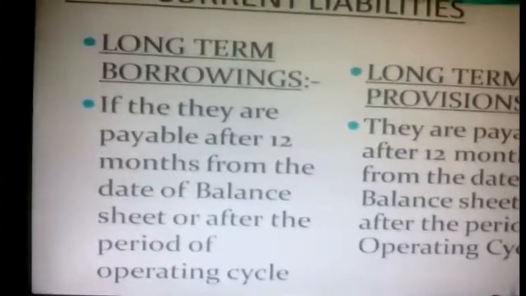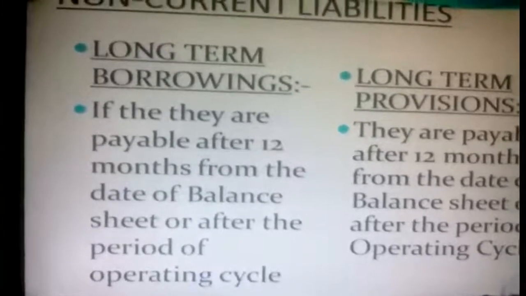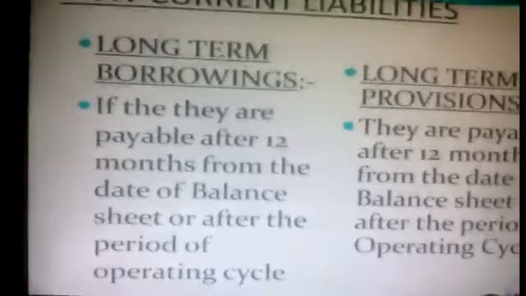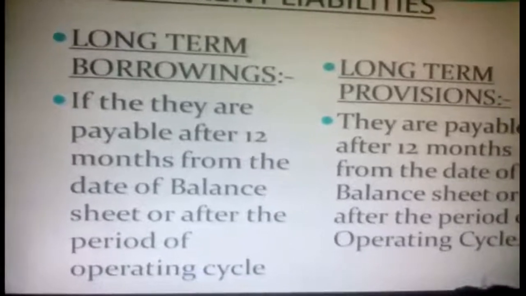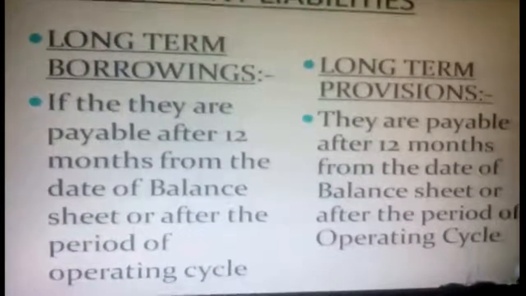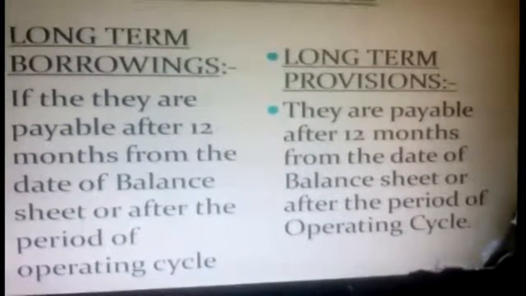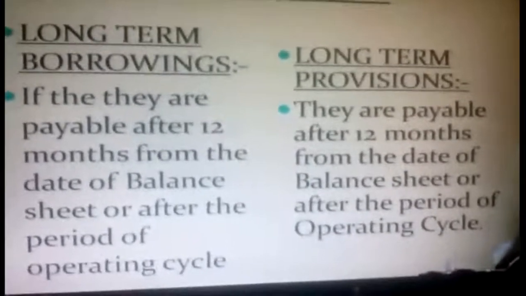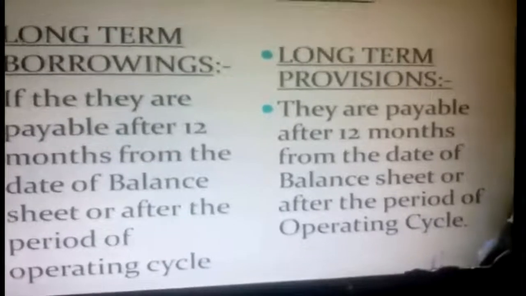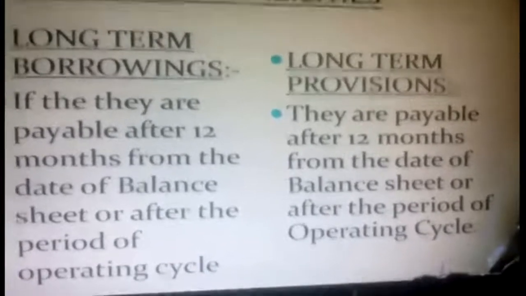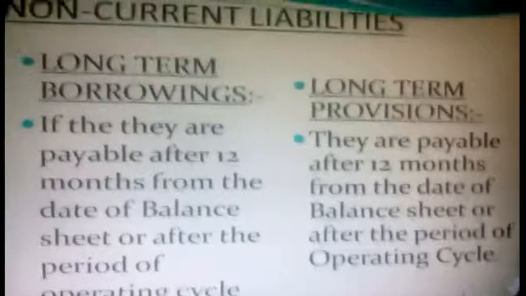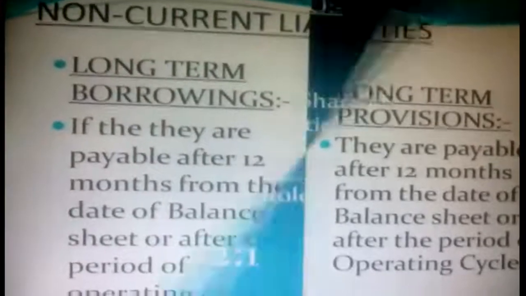If they are payable after 12 months from the date of balance sheet or after the period of operating cycle. We already discussed the meaning of operating cycle. Now the long-term provisions: in the same manner, they are payable after 12 months from the date of balance sheet or after the period of operating cycle. That is the non-current liabilities.